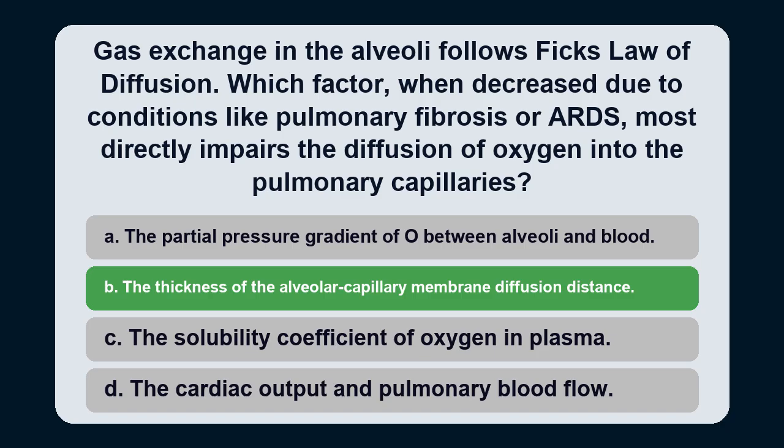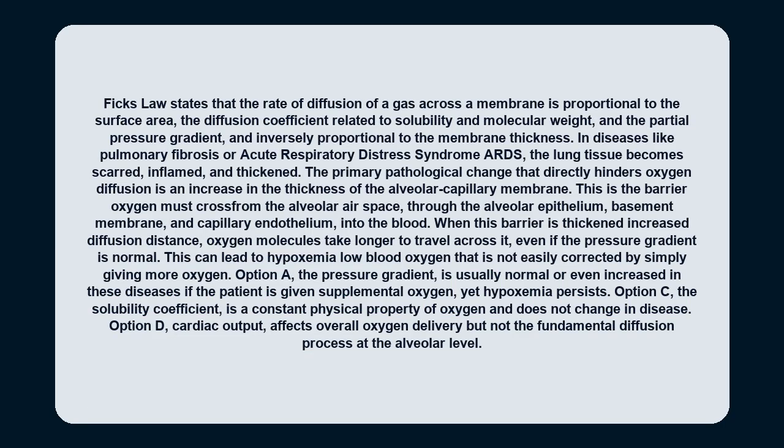The answer is B. Fick's law states that the rate of diffusion of a gas across a membrane is proportional to the surface area, the diffusion coefficient related to solubility and molecular weight, and the partial pressure gradient, and inversely proportional to the membrane thickness. In diseases like pulmonary fibrosis or acute respiratory distress syndrome (ARDS), the lung tissue becomes scarred, inflamed, and thickened. The primary pathological change that directly hinders oxygen diffusion is an increase in the thickness of the alveolar capillary membrane.